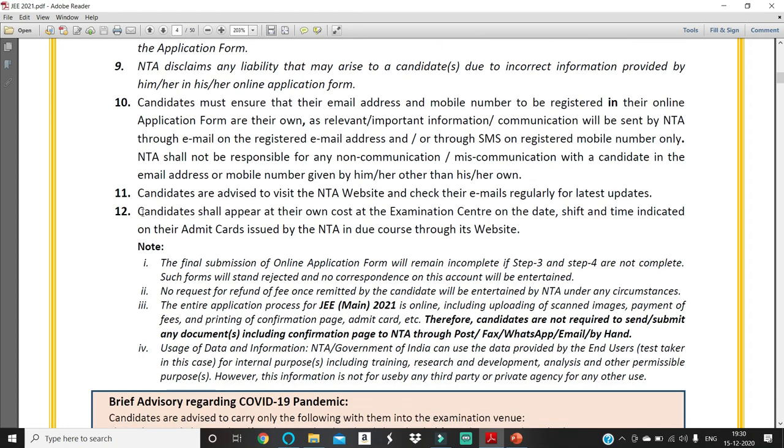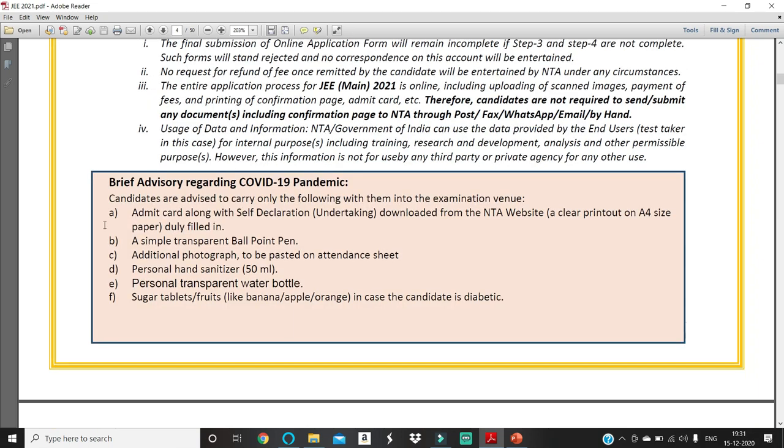Candidates shall appear at their own cost at the examination center on the date, shift and time indicated on the admit cards issued by NTA in due course through the website. Now, a brief advisory regarding the COVID-19 pandemic. Candidates are advised to carry only the following with them into the examination venue. So what are all the things you need to carry for the examination? All these things we will discuss later. I will show the admit card along with the self-declaration. I will say about that in future.